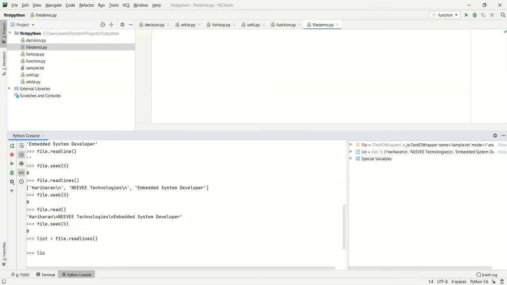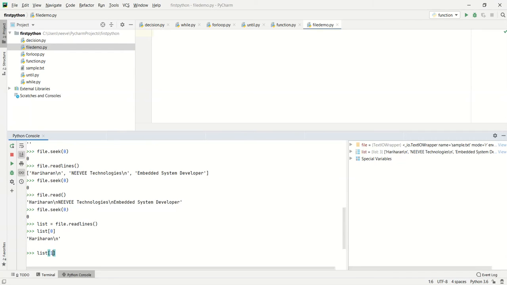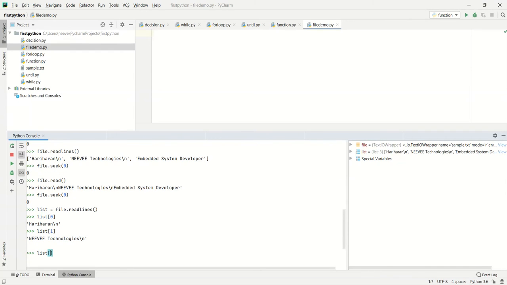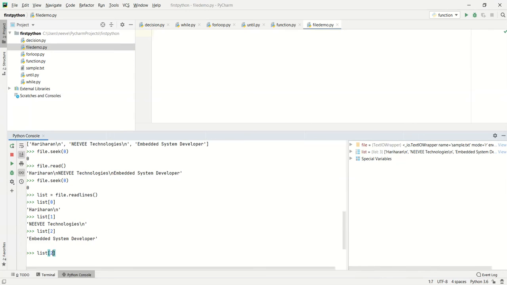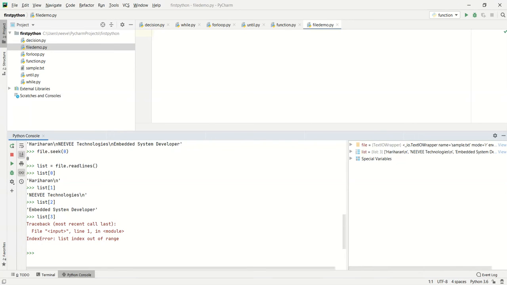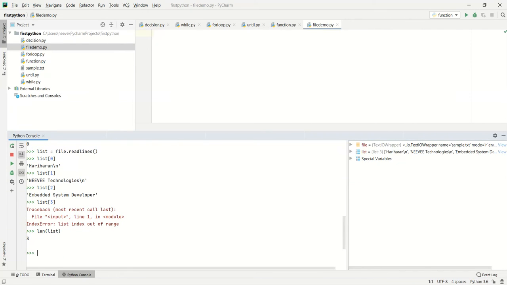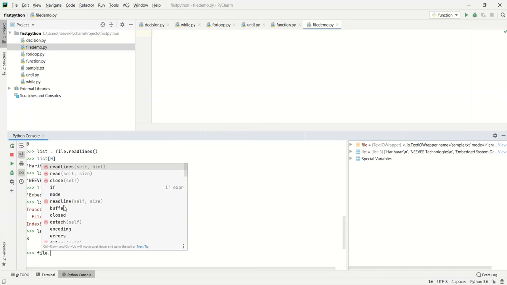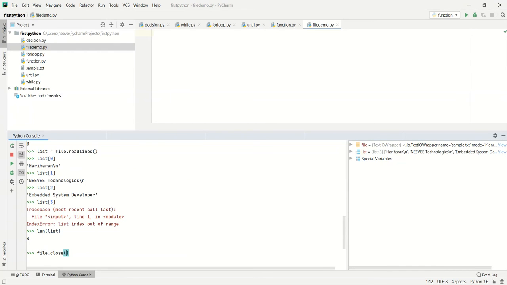Once it is done, we can manipulate the content with the list index. List of 1 will provide the second line, list of 2 provides the third line, and list of 3 is out of index, as we only have 3 lines. We can do len of list, which provides 3, as 3 lines are present in the sample.txt that has been read and provided with index numbers 0, 1, 2 like that. And we can do file.close in the similar way.